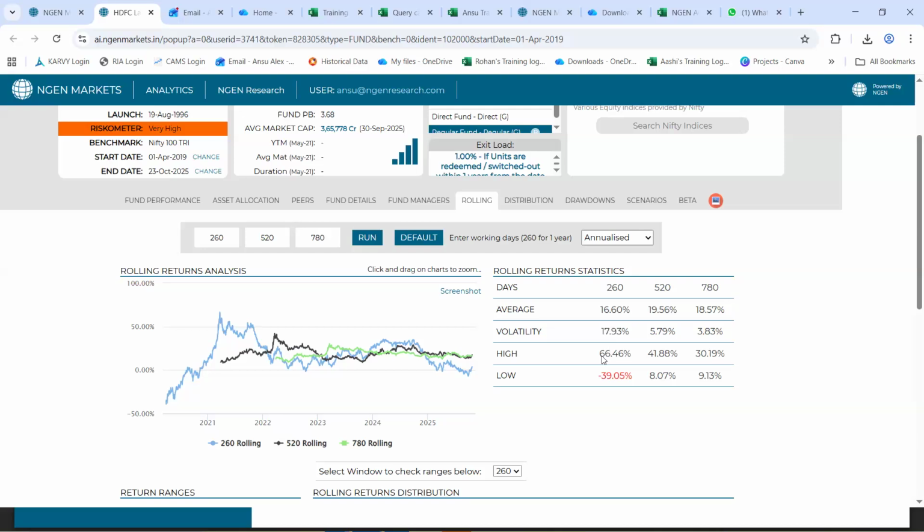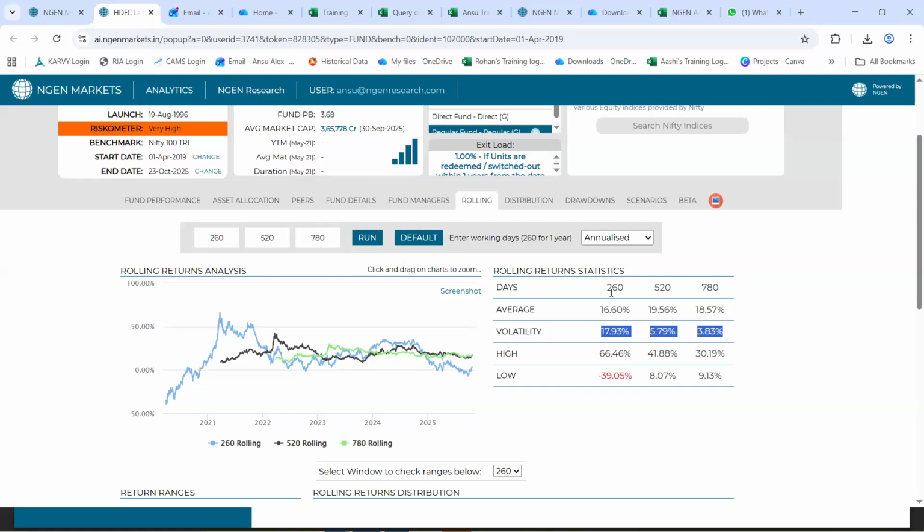Following that, you can see the highest rolling return in a 260-day rolling window happens to be 66%, and the lowest rolling return in a 260-day rolling window happens to be negative 39%. Now, one striking data point that you can understand just by looking at this rolling analysis happens to be the volatility parameter specifically.